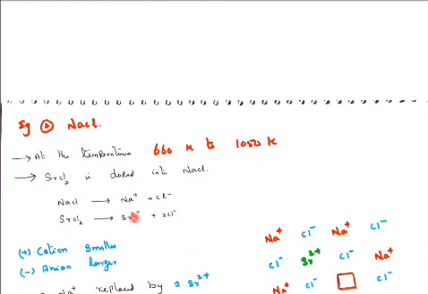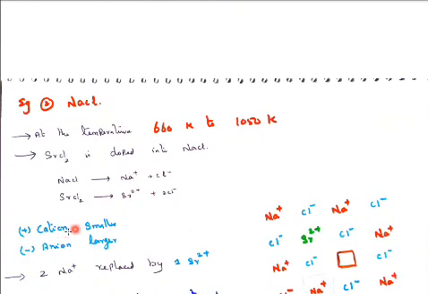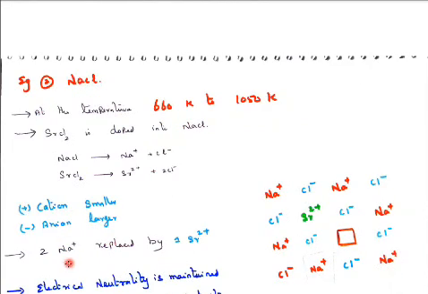Na plus is monovalent, Sr 2 plus is divalent. As I already told you, the cation is smaller in size and the anion, by adding electrons, is larger. So charge should be balanced by removing 2 Na plus and adding one strontium.